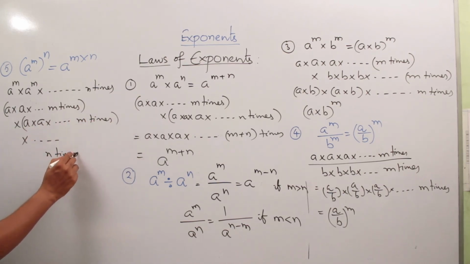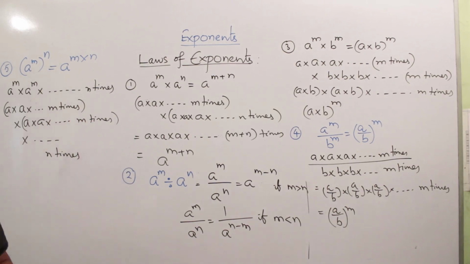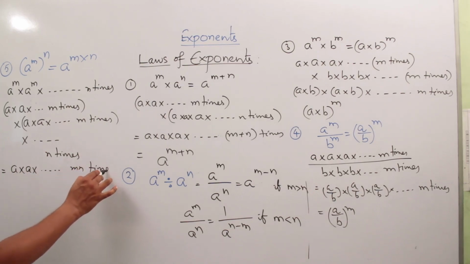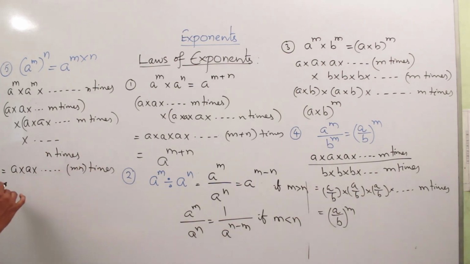Total how many brackets will come? n brackets will come. Each bracket, a multiplied itself m times. Like that n brackets, m into n. So a multiplied itself mn times. So that is equal to a to the power of mn, right?